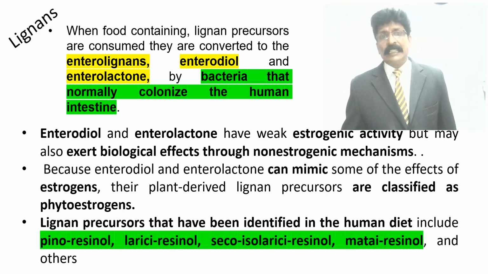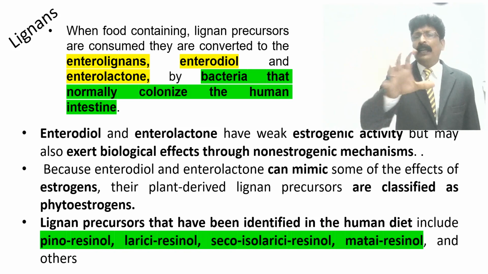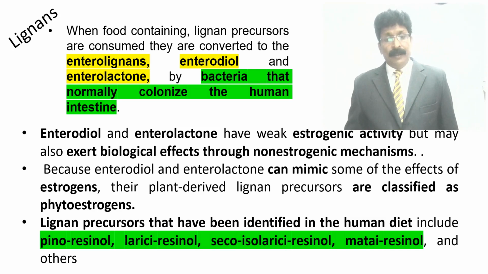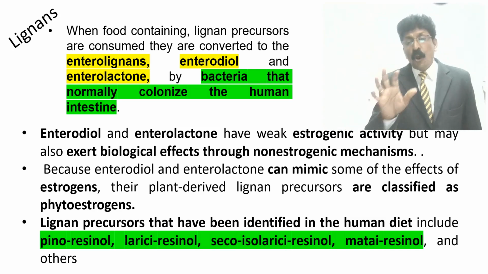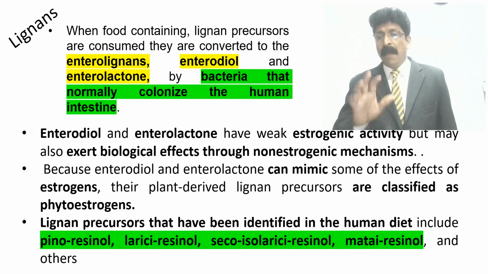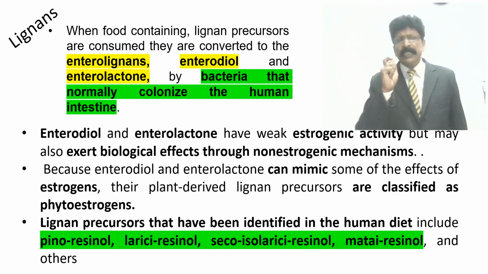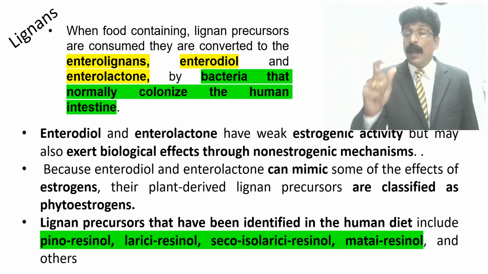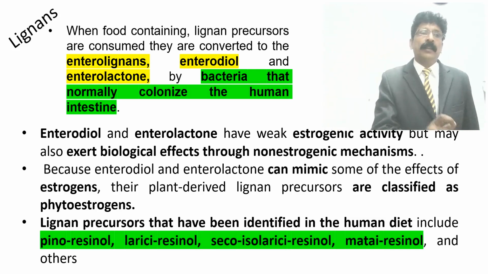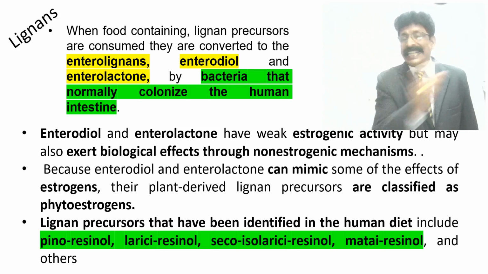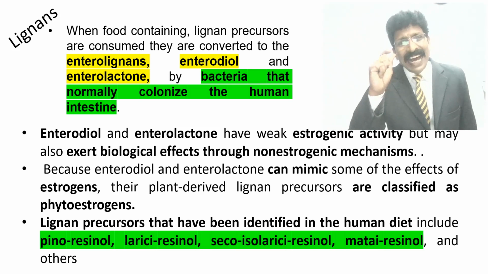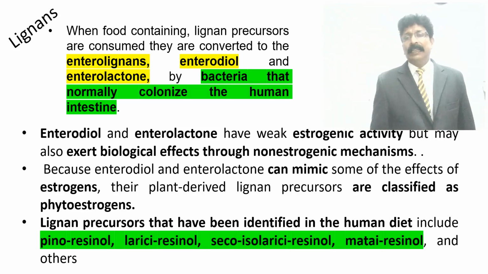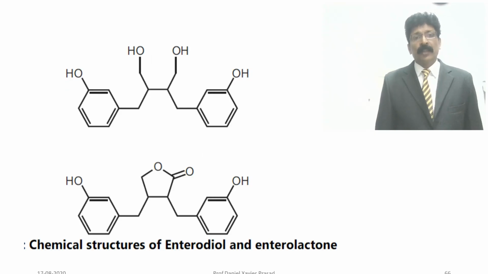Lignan precursors that have been identified in the human diet include pinoresinol, lariciresinol, secoisolariciresinol, matairesinol. So students have to remember the lignan precursors identified in the human diet, like pinoresinol, lariciresinol, secoisolariciresinol, matairesinol and others. So you see the structure very clearly.